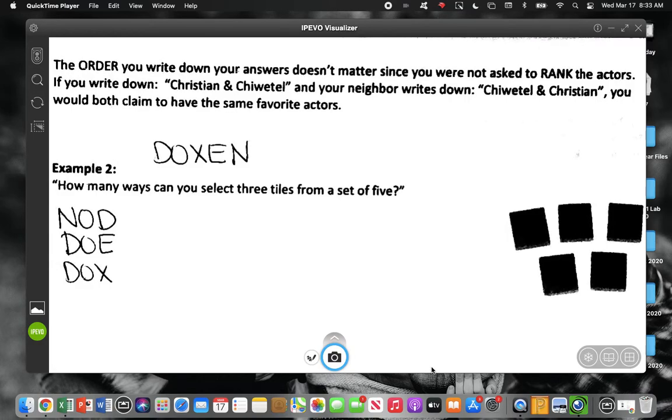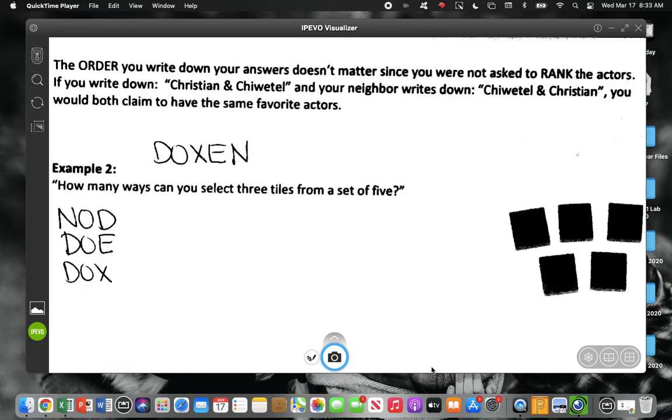If you're just picking them up at random, and the order doesn't matter, is DON the same thing as NOD? Yeah. If you're just picking 3 tiles up at random and then opening them up, you can later rearrange those, but those are going to be the same 3 tiles in your hand.